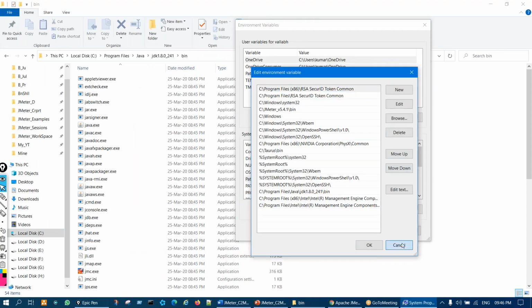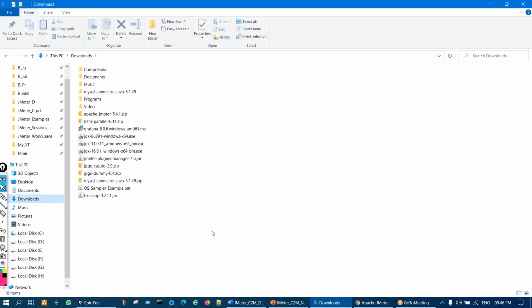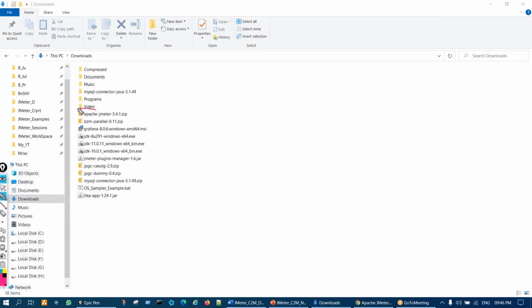Close this. So I'll just go to my downloads folder. This is how it will look once you download it. It will be in zip format, right? Zip means it's a compressed file. We have to decompress it, correct? Whenever you download, by default it goes to the downloads folder.